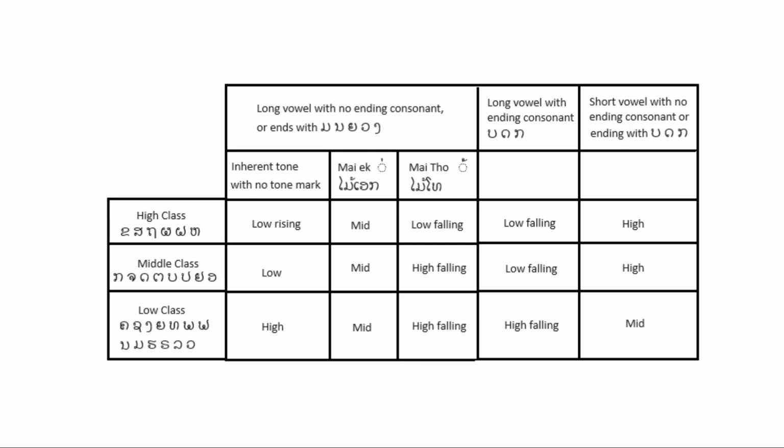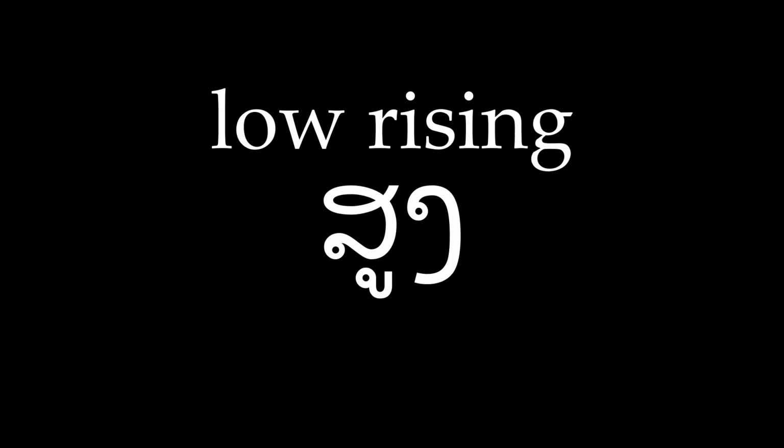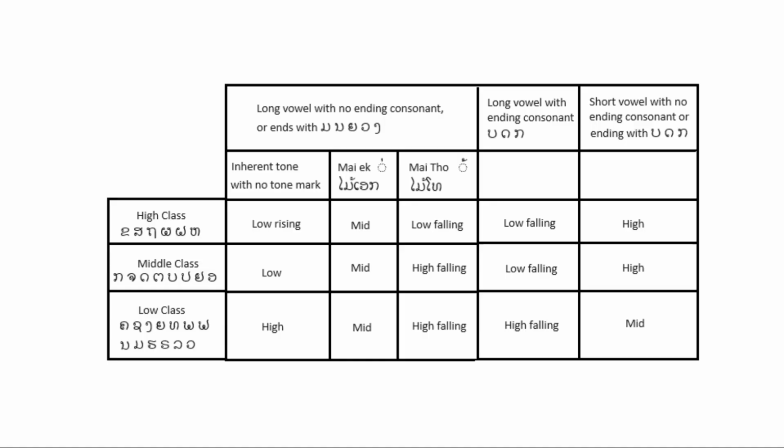The best way that I have found to memorize the system is to pick one word to represent each of the different tones that are incorporated into the writing system. Then, anytime you come across a similar word, you will know what its tone is. For example, the word sung, or tall, is a low rising tone. Anytime you see another word with a high-class beginning consonant, a long vowel, and an open, live, or nasal final consonant, you will know that it too has a low-rising tone.